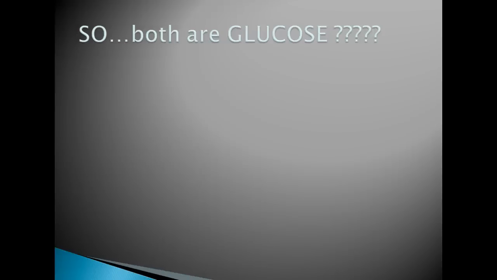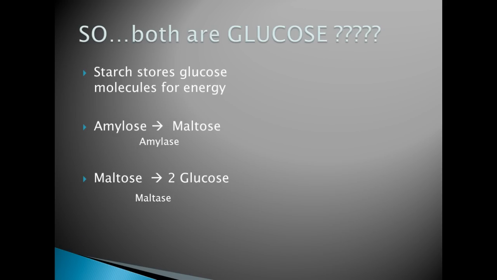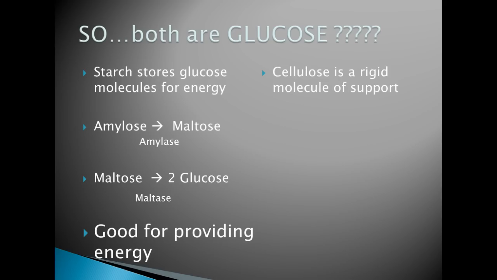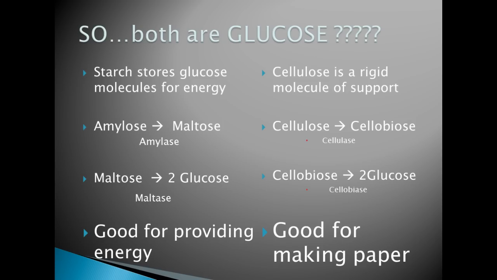Okay, at the end of podcast part 1, we introduced the polysaccharides, starch and cellulose, and the fact that humans can digest starch but can't digest cellulose. Well, how is this possible? I want you to get in your notes that starch stores glucose molecules for energy, while cellulose is used in plants as a rigid molecule for support. So while one is an excellent source of energy, the other is used for making paper. The difference is in their structure.